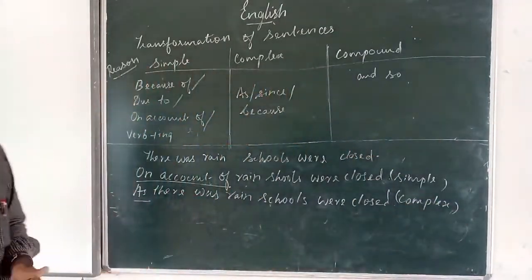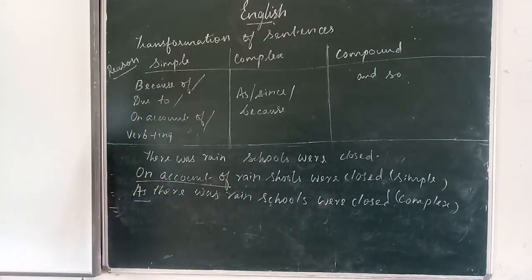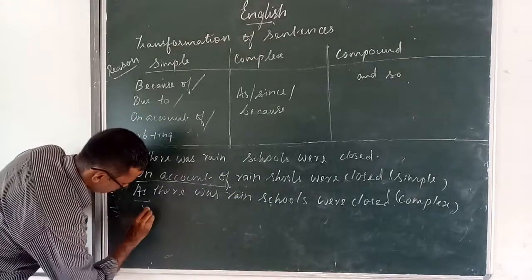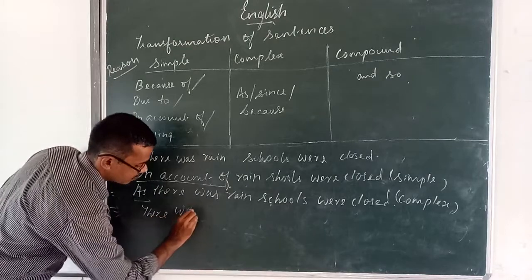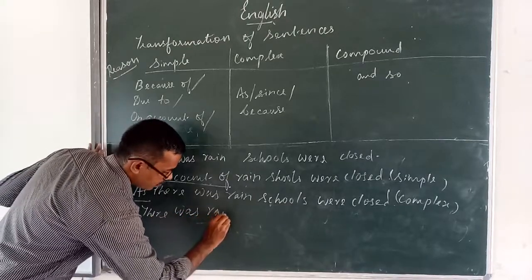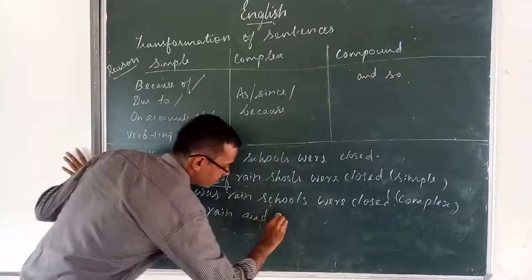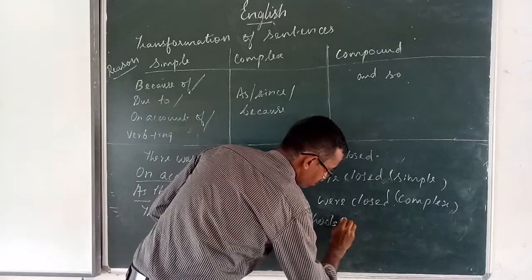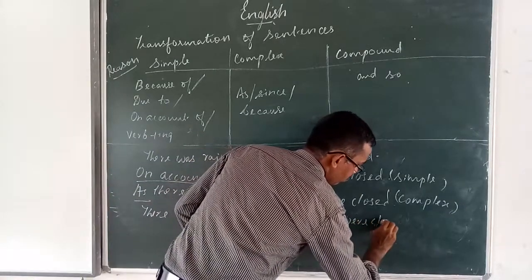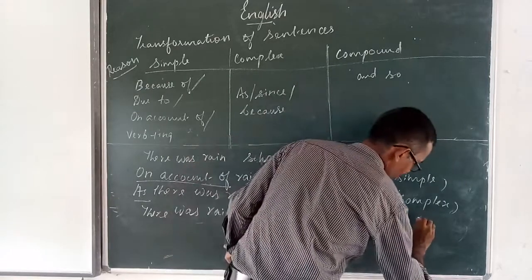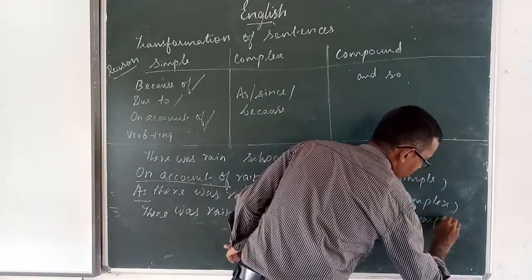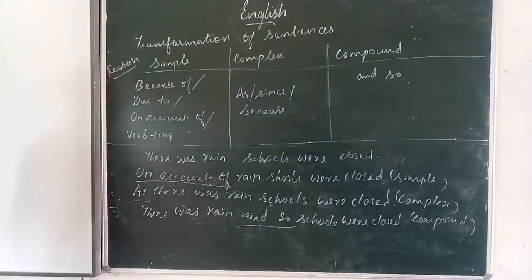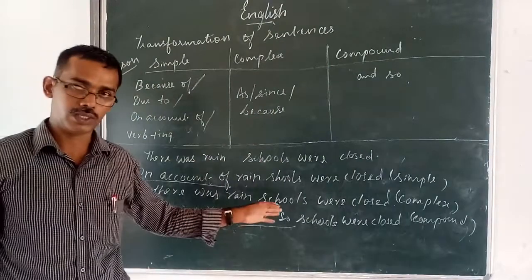How to change to compound sentence? There was rain and so schools were closed.